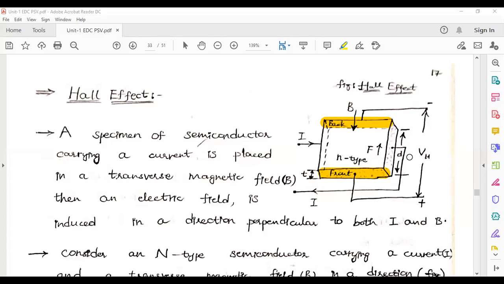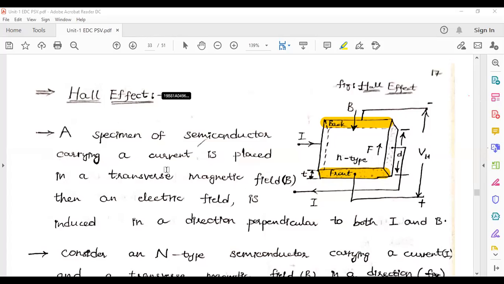Here, after the movement of these charge carriers, these are the negative charge carriers, electrons, and at the front portion all the positive charge carriers, holes, are due to that drifting, and a potential difference is going to be created. That potential difference, I am treating as VH here, VH.